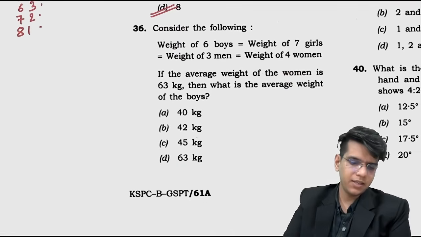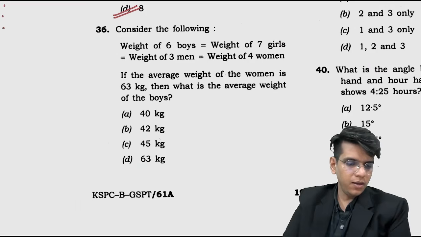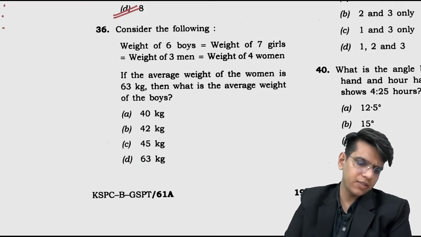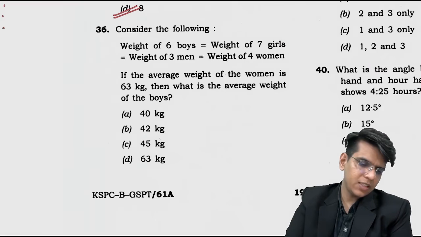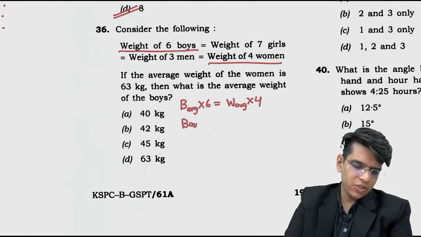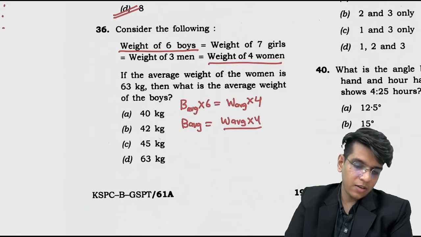ज़्यादा तामझाम नहीं किया था इस बार नंबर सिस्टम का, नहीं तो हर बार नंबर सिस्टम में बहुत अच्छे क्वेश्चन होते हैं. ओके, weight of 6 boys equals to weight of 7 girls. ठीक है, if the average weight of woman is this, तो हमको we want to find the average weight of boys. So यहाँ पे we will just take these two, weight of 6 boys, weight of 4 women, right? Average weight, boy average into 6 equals to woman average into 4, right? So boy average is equals to woman average into 4 by 6, sorry.